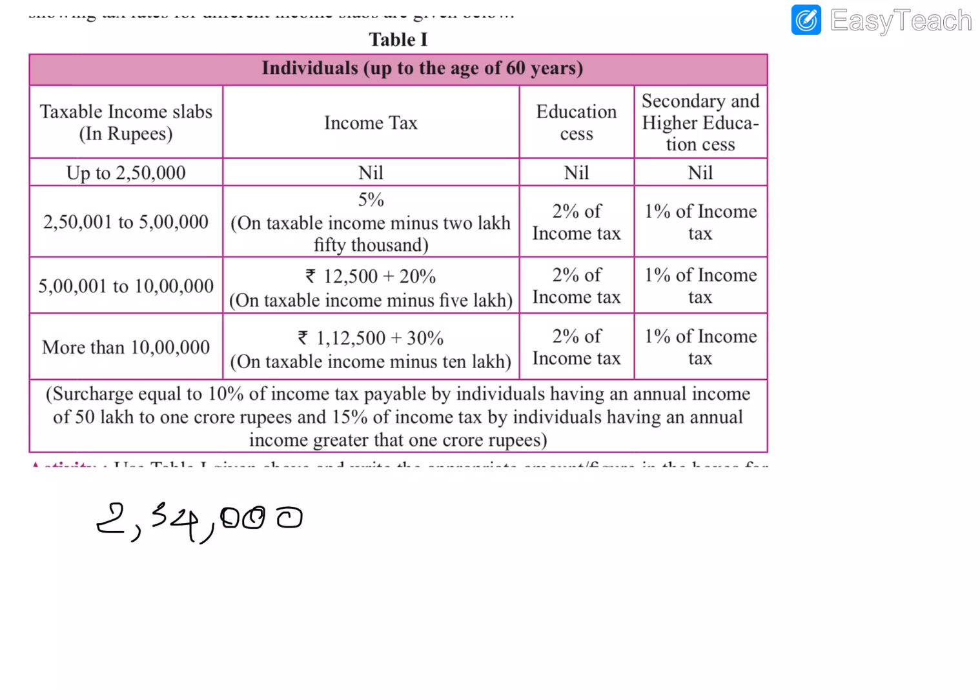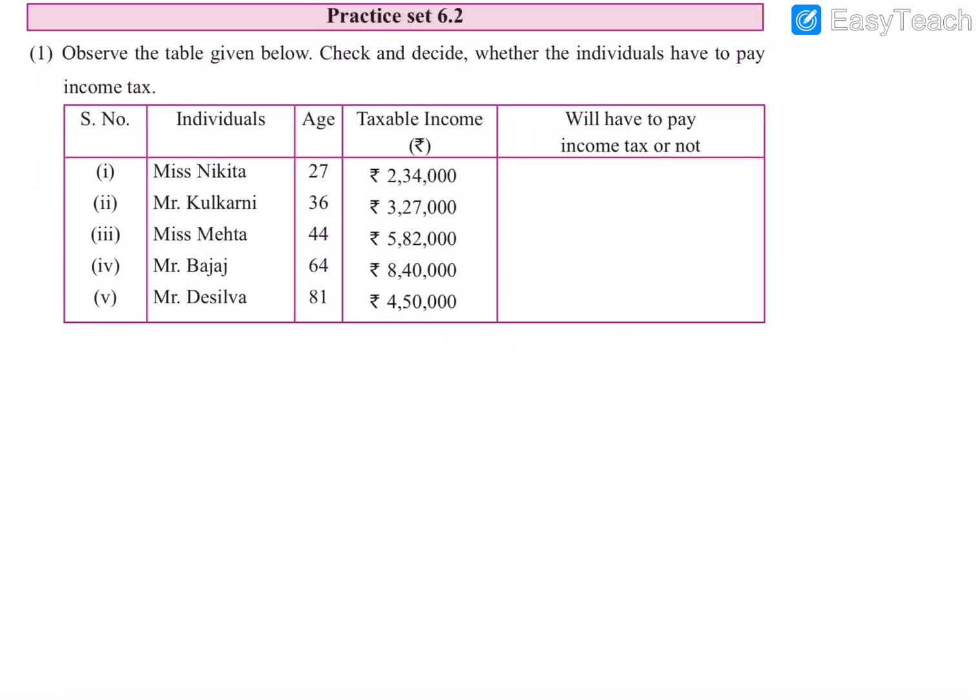2,34,000 is her income. So she will be in the second slab, this value will be between these two values. She will have to pay income tax of 5% and also educational and higher educational cess. So she will be in the second slab, slab 2 of table 1. That means she will have to pay the tax. So we have to mention in the table that yes, she will have to pay. You have to write in a sentence, will have to pay the income tax. We can go to the next.